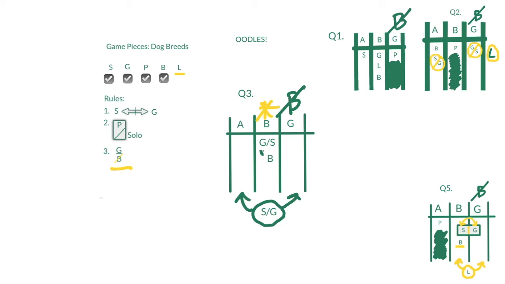Now our Bernedoodle and our Labradoodle are both allowed in kennel B, the Labradoodle being a floater and the Bernedoodle having only one rule, that it is forbidden from kennel G, leaving us with the final game board of either G or S, B and L in kennel B, and the other one of G or S floating between A and G, and the poodle also floating between A and G, giving us a maximum in kennel B of 3 dogs.